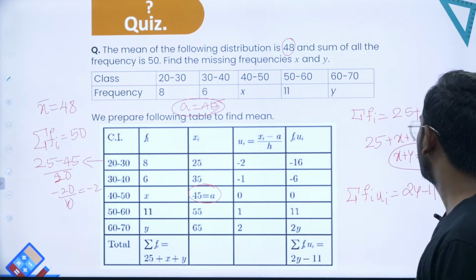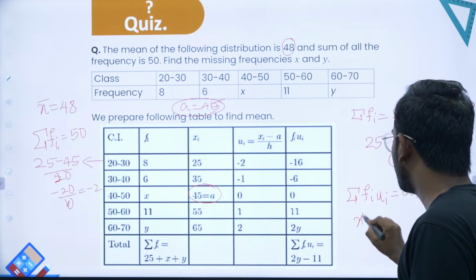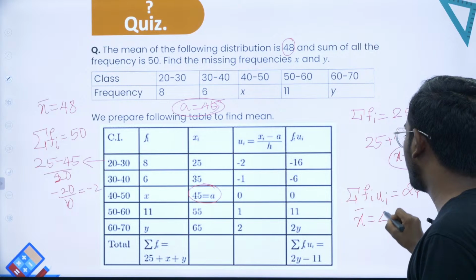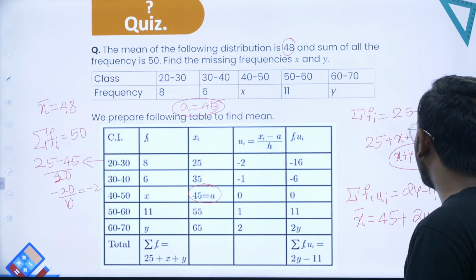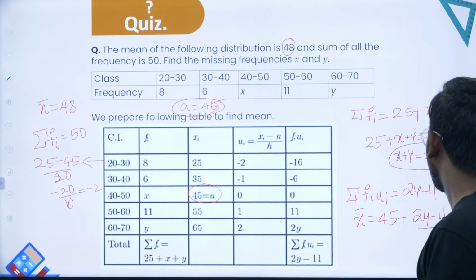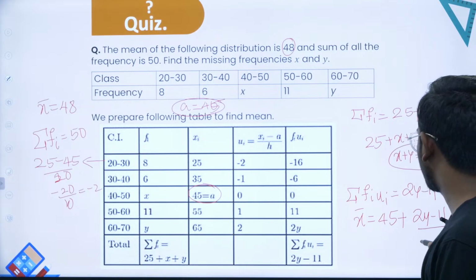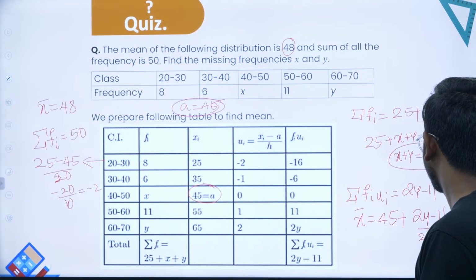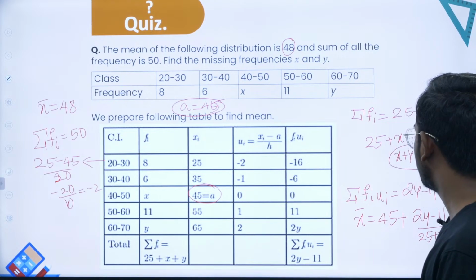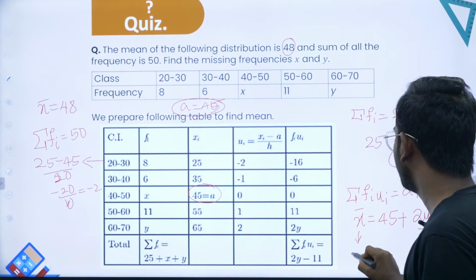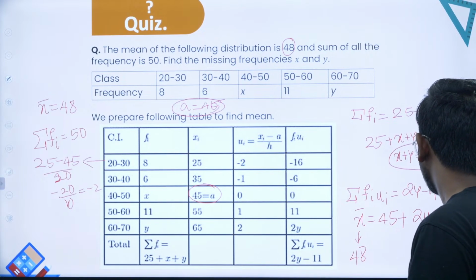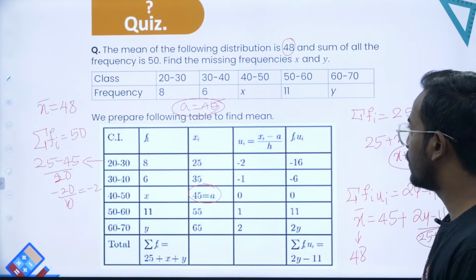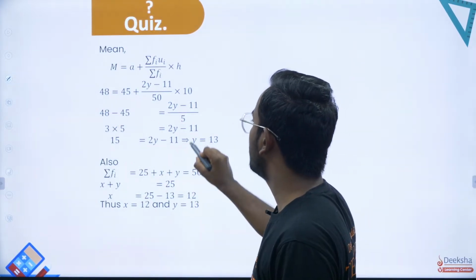So now from here can I get the mean? We note that the mean is basically the assumed mean, that is 45, plus summation fi ui, that is 2y minus 11, divided by summation fi, that is x plus y, that is 25 plus x plus y. After solving this, they have given x bar to be 48. So this x plus y is again 25, so you can put the whole denominator to be 50. If you simplify, you will end up with y is equal to 13.